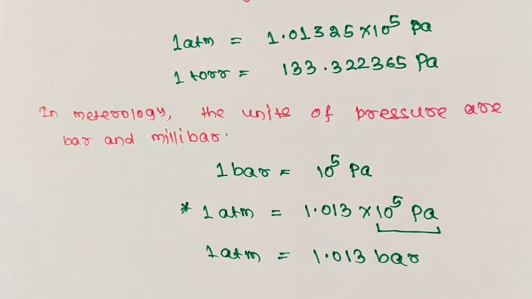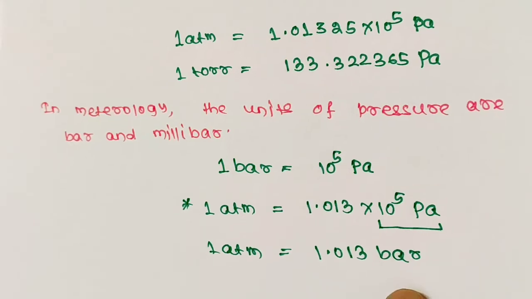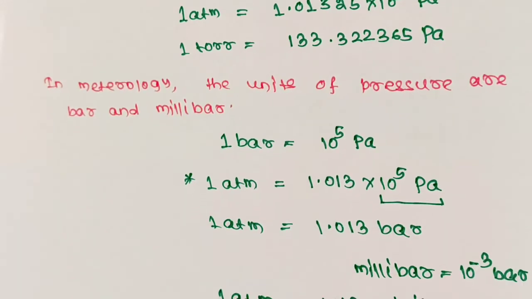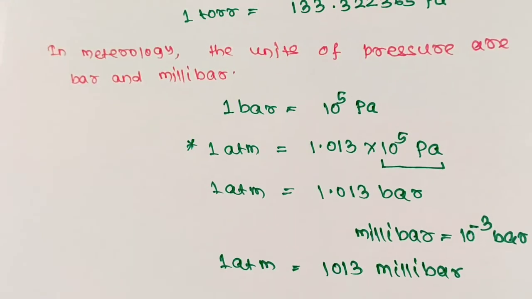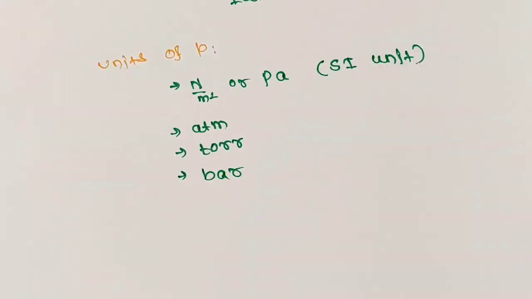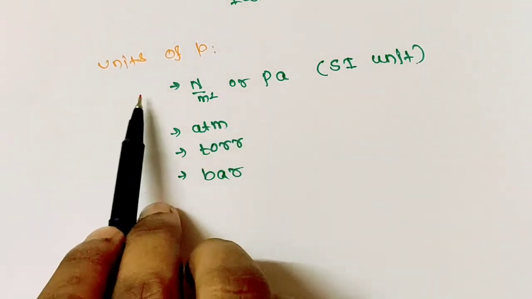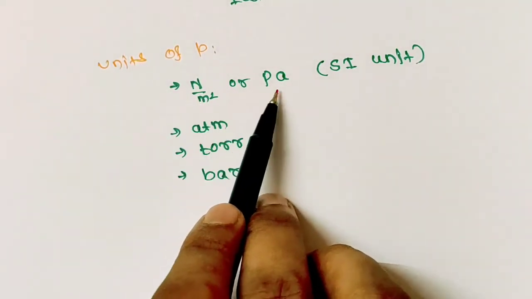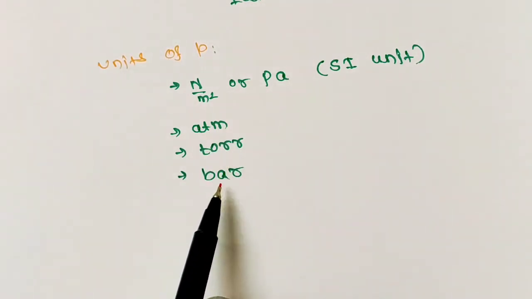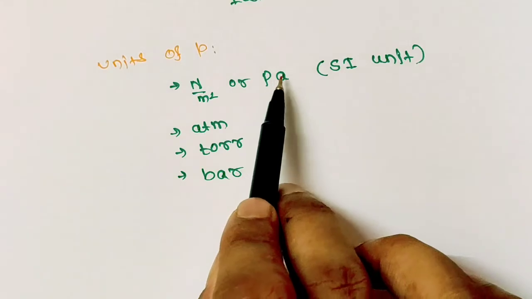Now you can express this atmosphere in millibar also. Millibar is 10 to the power minus 3 bar. So you can multiply by 10 to the power 3, and you will get 1 atmosphere equals 1013 millibar. So till now we have discussed various units of pressure like Newton per meter square or Pascal, atmosphere, torr and bar. Next we will discuss the interconversion between those units.